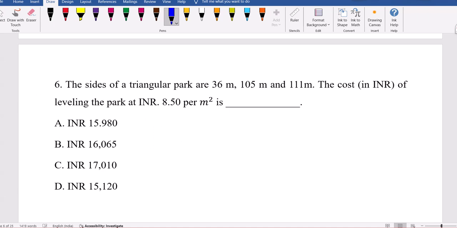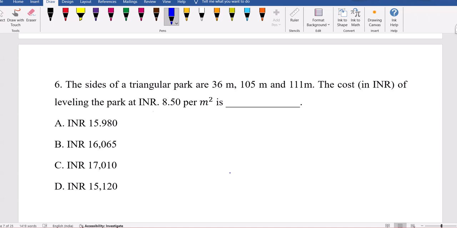So now, if you see this question, the sides of a triangular park are 36 meters, 105 meters, and 111 meters. The cost of leveling the park is 8.5 rupees per square meter. Now, what is the total cost required for this leveling? They are charging this much for this triangle.